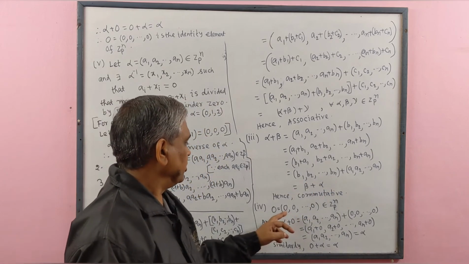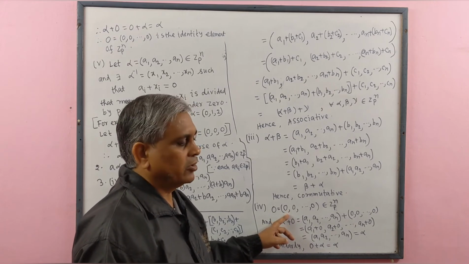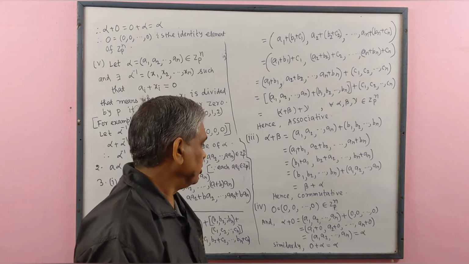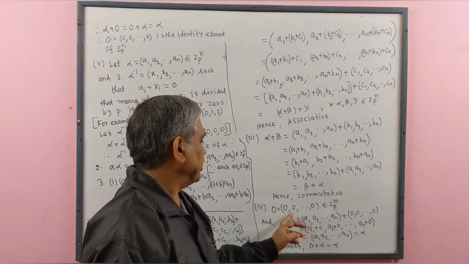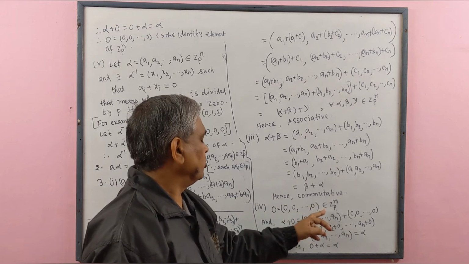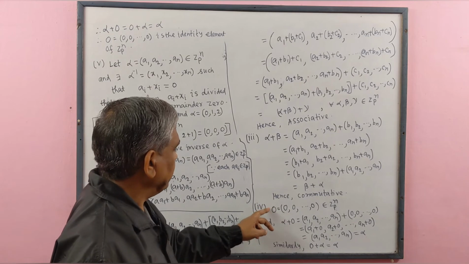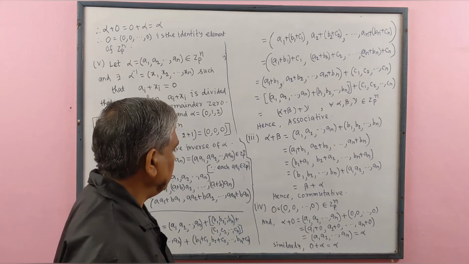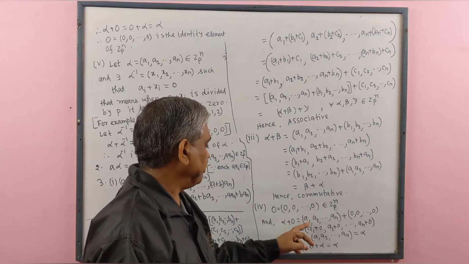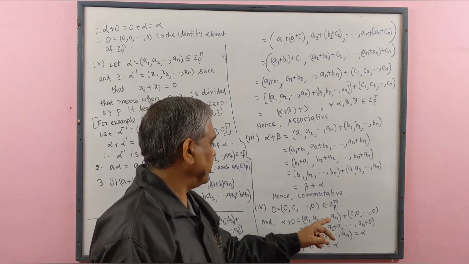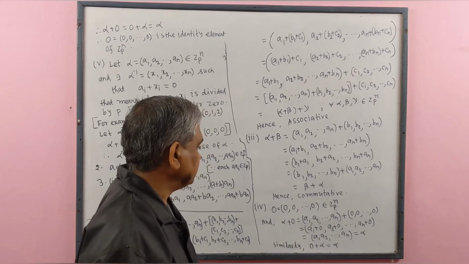Since the real number 0 belongs to Zp, meaning remainder 0, the n-tuple (0, 0, ..., 0) belongs to Zp to the power n. We call this 0. Now alpha plus 0. Alpha is the n-tuple a1, a2, ..., an. Each ai belongs to Zp.